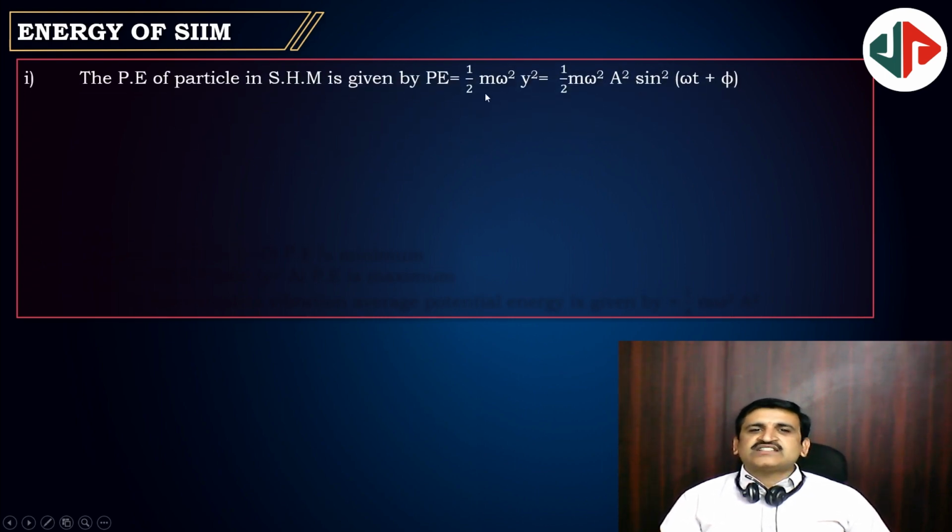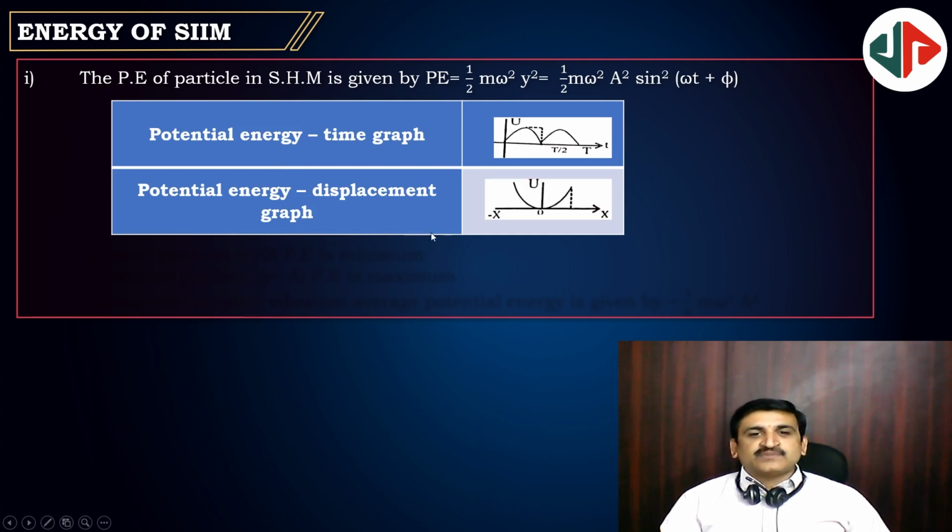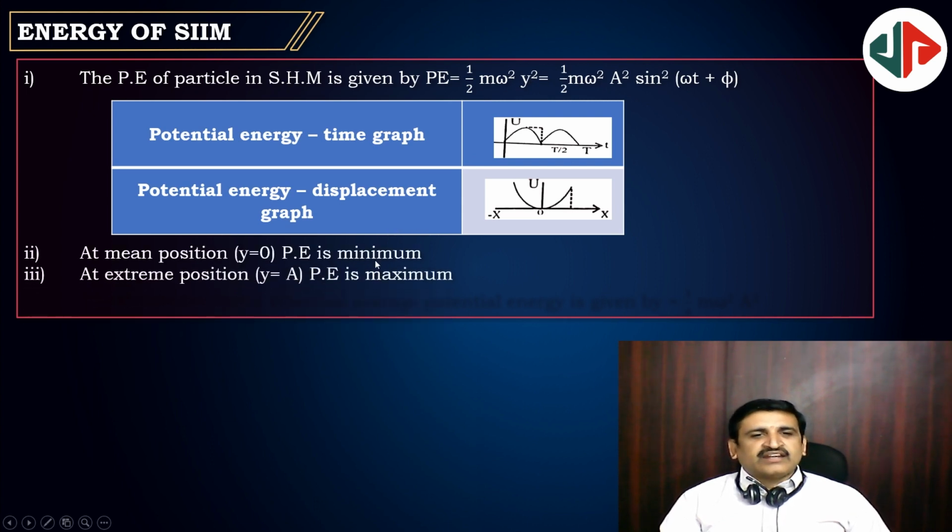Potential energy is half m omega square y square. That is half m omega square A square sin square of omega t plus or minus phi, you can take. The potential energy graph will be like this, and the potential energy displacement graph will be like this. Since there is a square, the potential energy graph is on the positive side. Potential energy is minimum at the mean position and maximum at the extreme position.